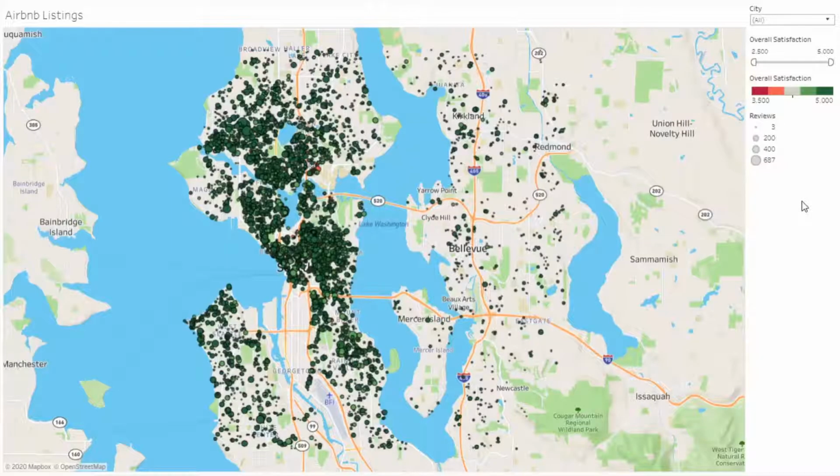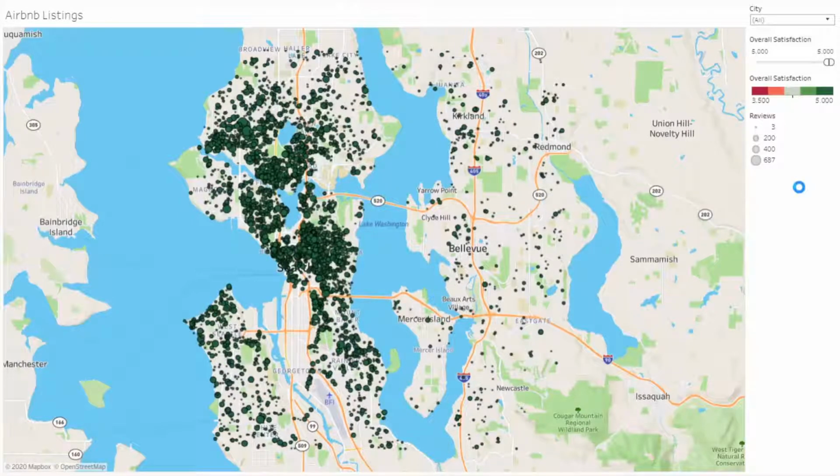This visualization was made in Tableau and includes a visualization in tooltip. It helps us determine the most popular locations and correlate it with how satisfied users are, using color for overall satisfaction and size of points for the number of reviews. The Airbnb points can be filtered by overall satisfaction to see which locations have the highest satisfaction of 5.